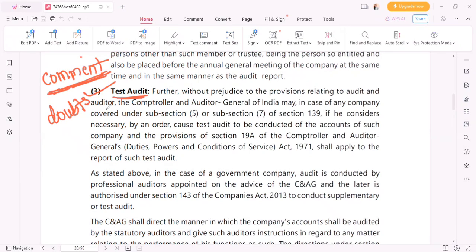Without prejudice to the provisions relating to audit and auditor, the Comptroller and Auditor General of India may, in case of any company covered under subsection 5(7), if he considers necessary, by an order, cause test audit to be conducted of accounts of such company and the provisions of section 19A. So now test audit means what? Sampling audit, you can say. So you're just testing it sample wise. So that is test audit. So if the CNAG requires, if he thinks that test audit must be done, he can do so, but before that he has to give the order, he has to write in the order that I want test audit.